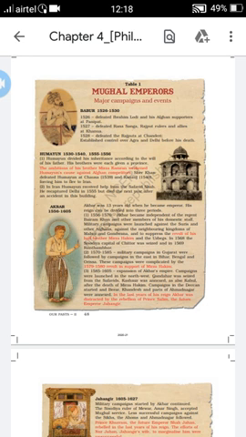Babur's first conquest was in 1504, Kabul, and he started ruling Farghana in Central Asia.